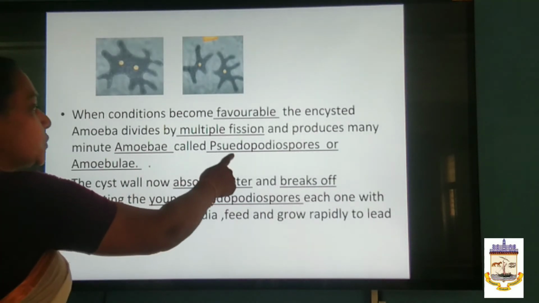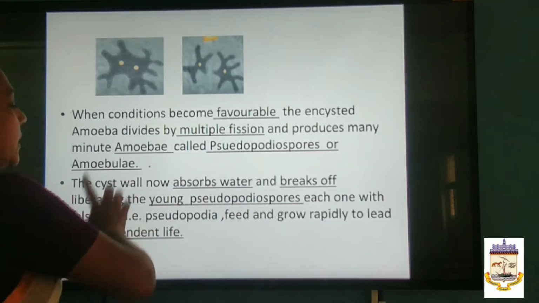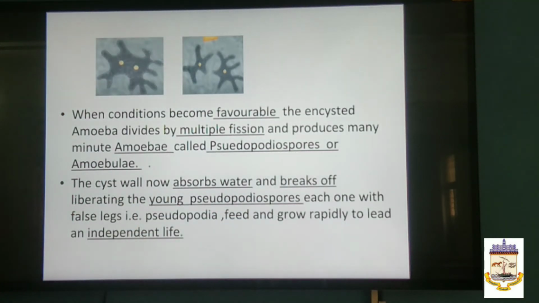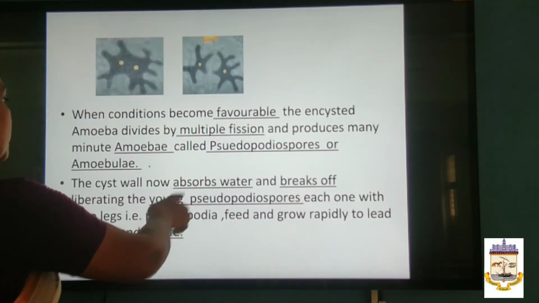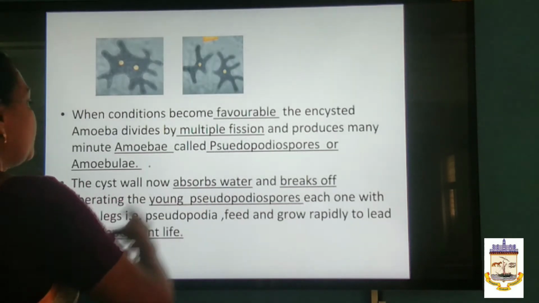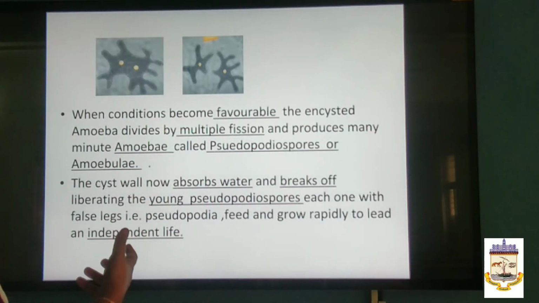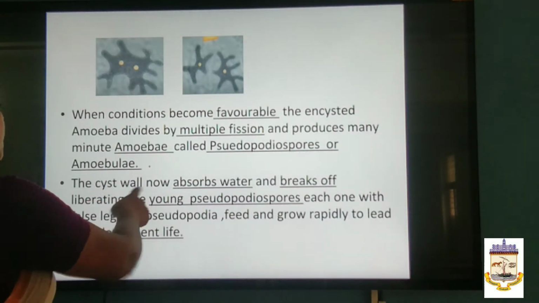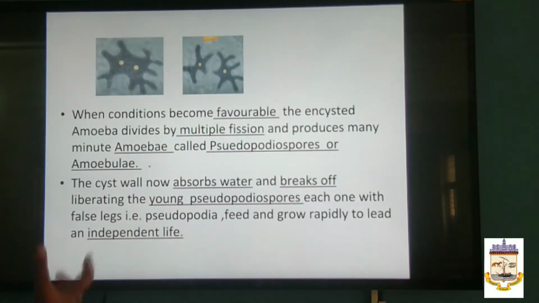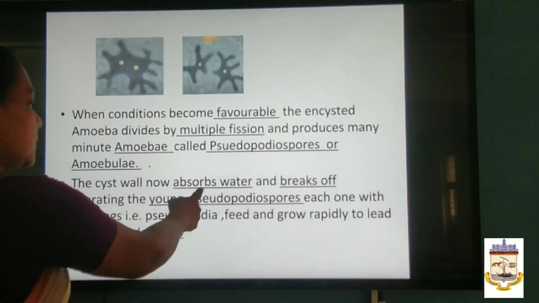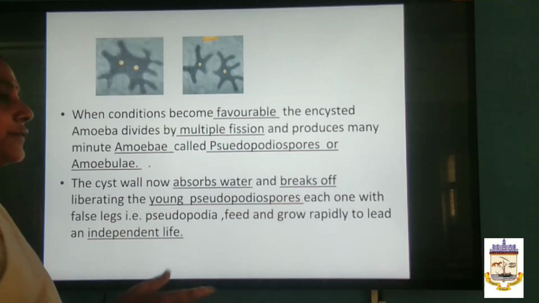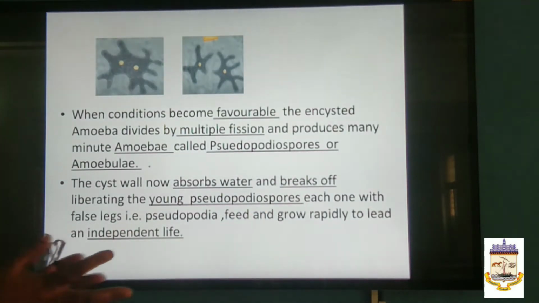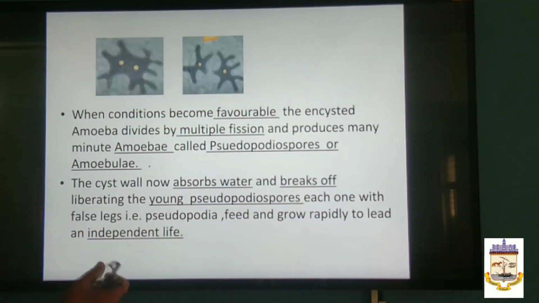What do you call them? Pseudopodiospores or amoebulae. Pseudopodiospores means the spores with false legs. Once again, the young amoebae are produced. Now, what happens to the cyst wall? It absorbs water. What is the function of the cyst wall hereafter? It has to absorb water and break off, liberating the young pseudopodiospores.